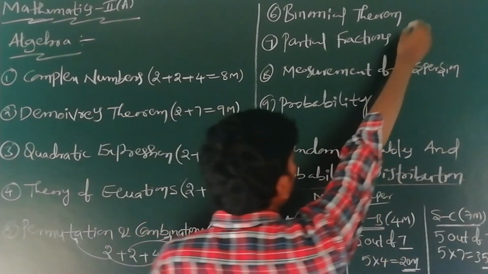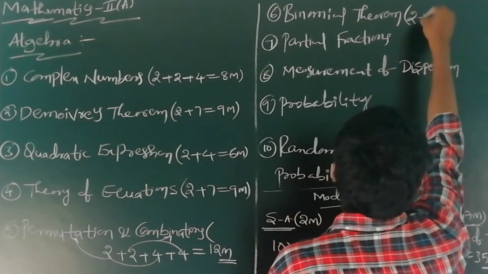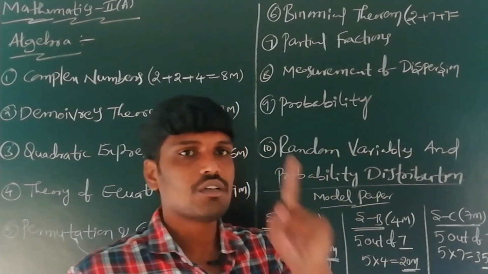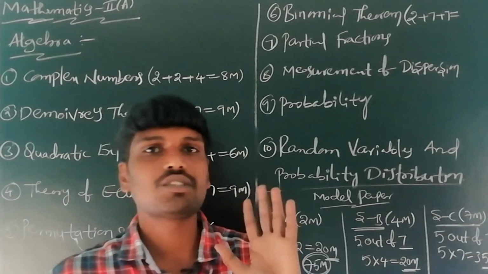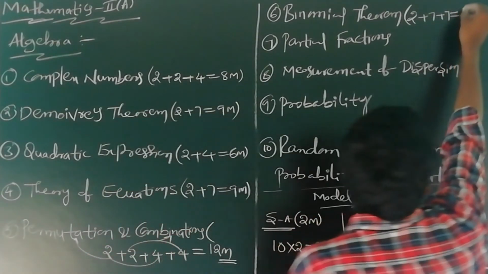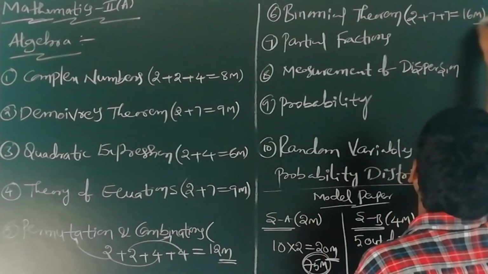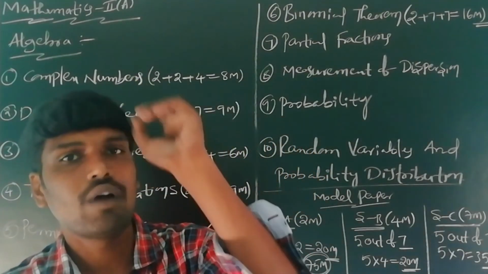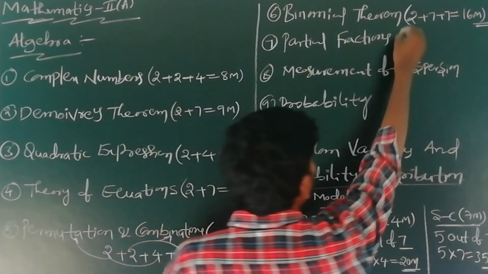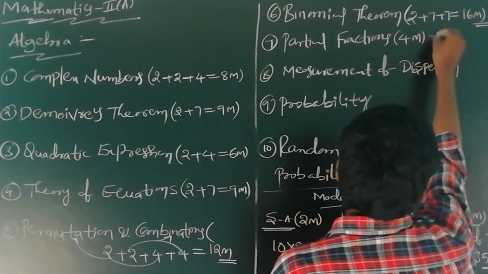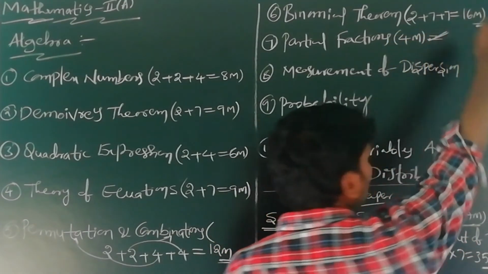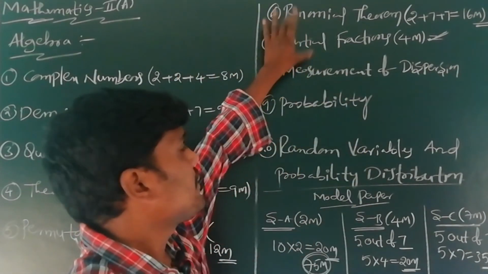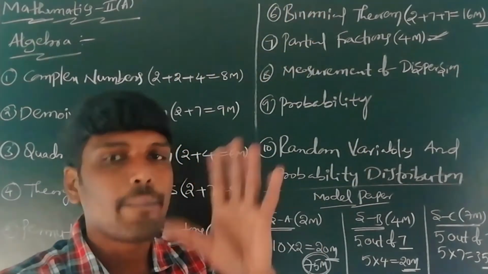Next chapter, binomial theorem. In this chapter, 1 question of 2 marks and 2 questions of 7 marks, total 16 marks. This is a long chapter. 16 marks come in the IPE examination. Next, partial fractions. In this chapter, there is only 1 question of 4 marks.